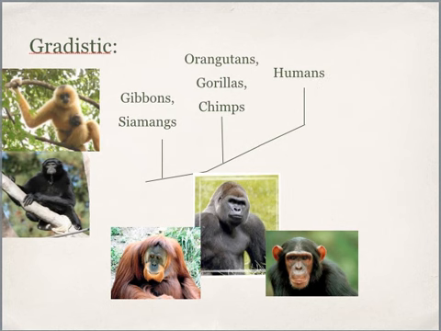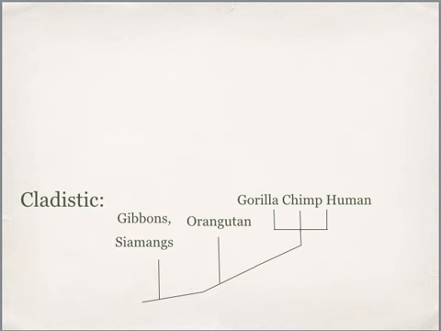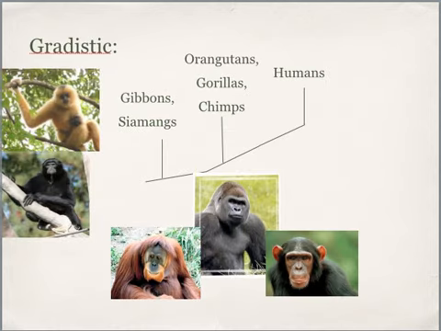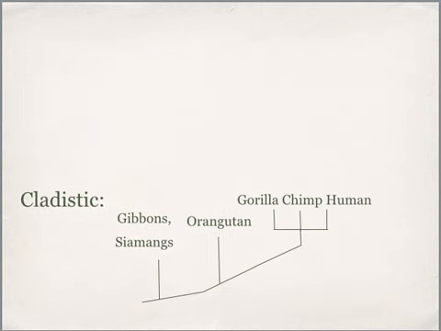Now, looking at DNA, we find that we're actually a lot more similar to gorillas and chimps than we are to any other organism. So we go ahead and place ourselves, gorillas, chimps, and humans, under one classification, orangutans on another. So one more time, here we have gradistic, not using DNA, just looking at features. But when we look at the commonality in our DNA, we see that we are very much related.